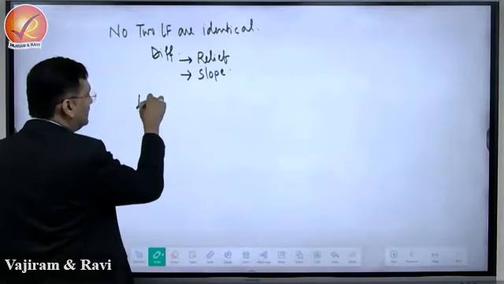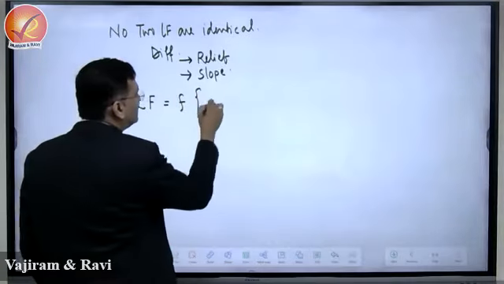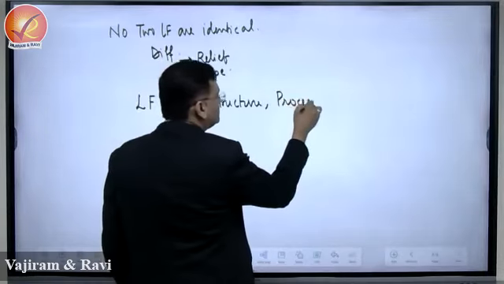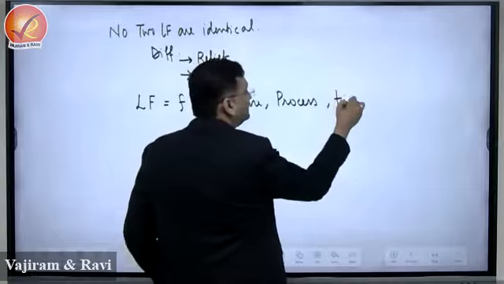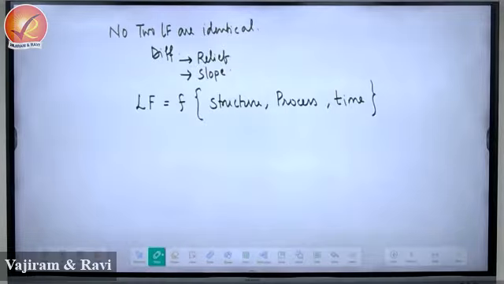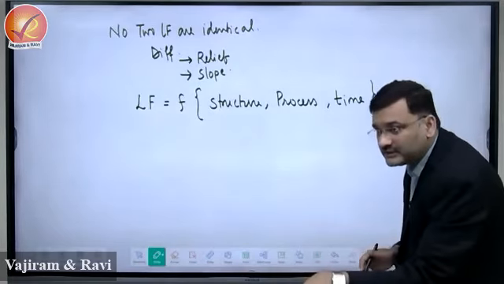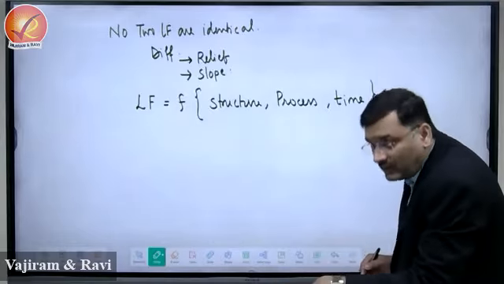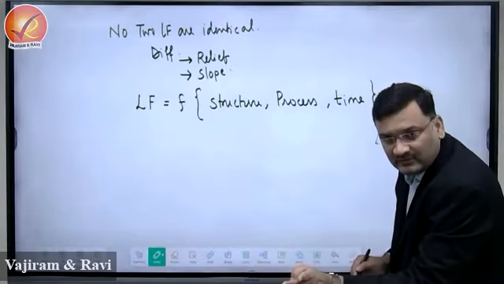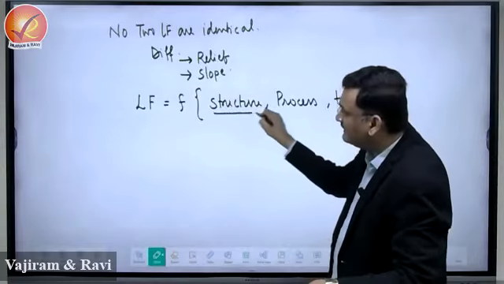Here there is a principle. Landform is a function of structure, process and time, right? This is one of the founding principles of geomorphology, and the father of modern geomorphology, William Morris Davis, he gave this. So landform is a function of structure, process and time. Why are two landforms not identical? Because there can be a difference in their structure.